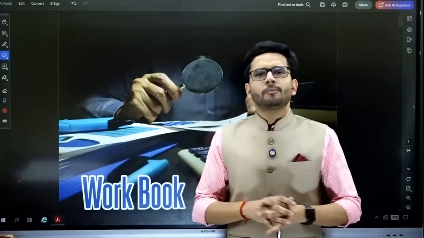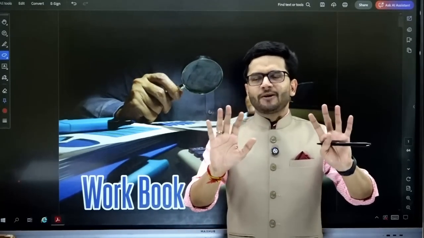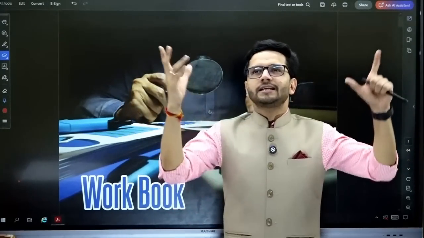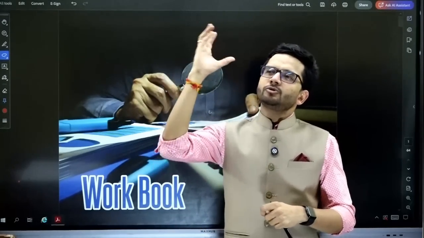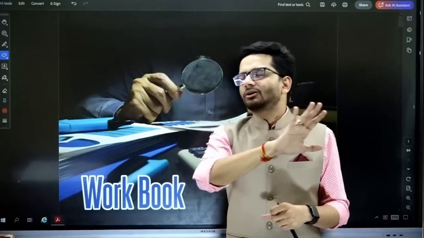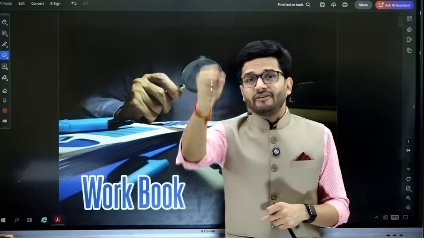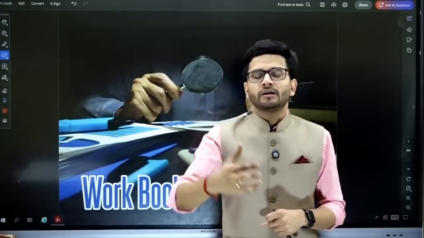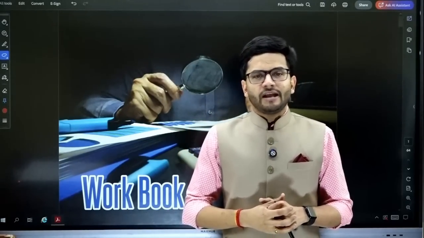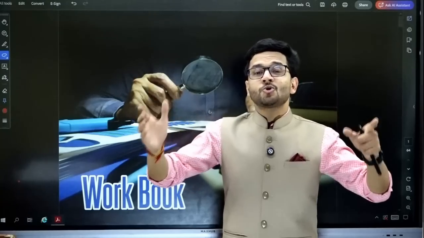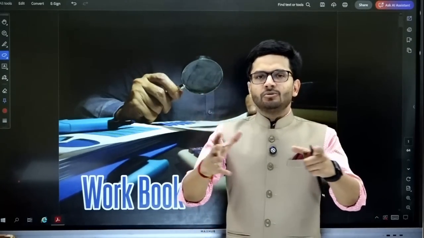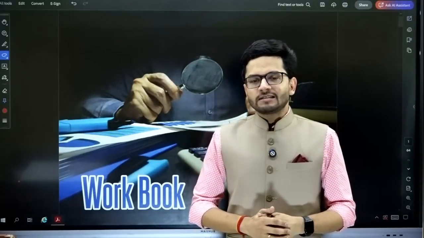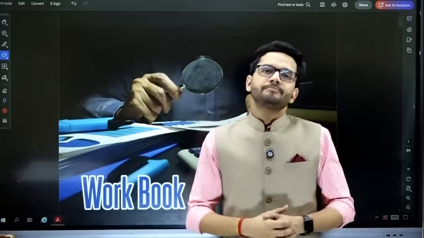If you do this workbook properly, then you might expect, okay, see, nothing is certain. Don't say that Nikhil sir is trying to predict the question paper or hint something. No, nothing of that sort. But my endeavor, and that of all the faculties teaching CMA students, is to leave no stone unturned. We have to follow absolute 100% vigilance over what the institute is giving us.